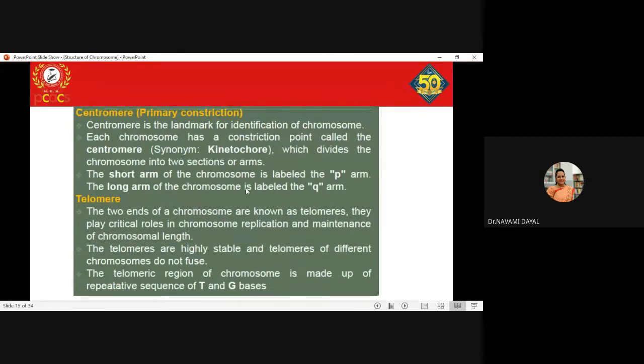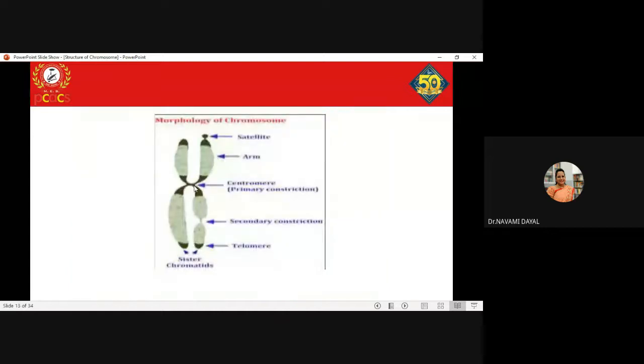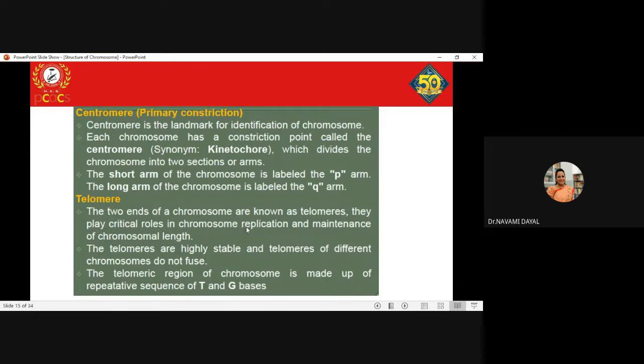The short arm of the chromosome is called the P arm. Why P arm? Because the term P actually stands for petite. Petite means small. And the long arm of the chromosome is called the Q arm. If you see this picture, this is my long arm, this is my short arm. So this is my P arm, and this longer arm is called my Q arm. Clear, everyone? Yes, ma'am.